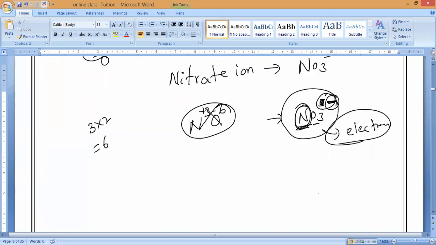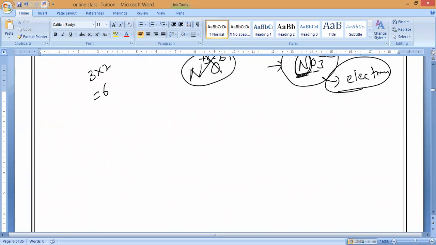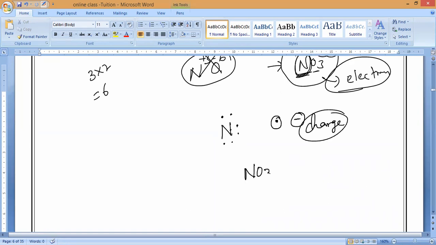Okay, guys, please respond. That is to remember. Now you have to study the electron dot structure. Nitrogen has 5 electrons in its valence shell. So now 3 oxygens will come and combine. 1 electron is extra for sharing, which comes as a minus charge. So what is the nitrate ion? Nitrate ion is NO3 minus. Understand?